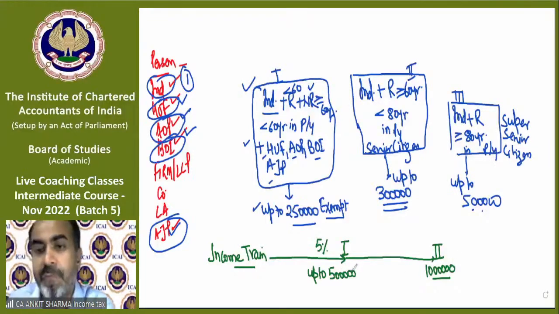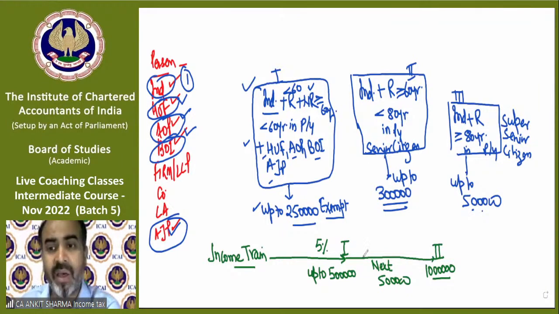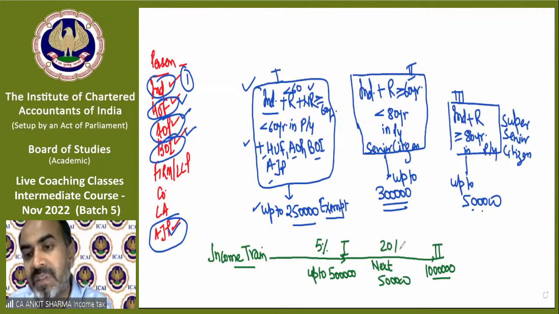So from 5 lakh to 10 lakh, that means the next 5 lakh. The first 5 lakh, if taxable, the rate is 5%. Clear? And the next 5 lakh, if it is going to be taxable, the rate is 20%.